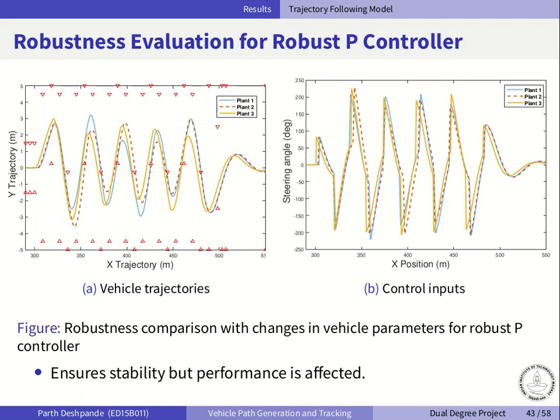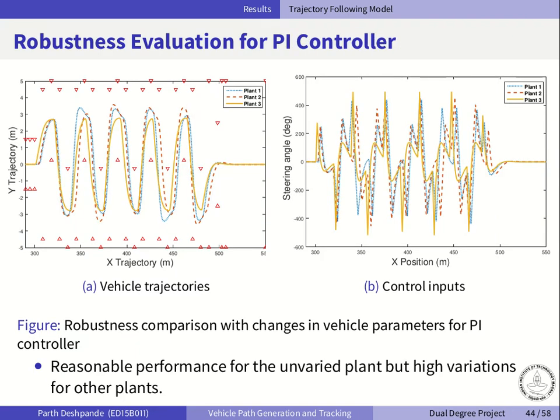So the final stage of testing is the robustness evaluation. With the robust P controller, we can immediately see that all the trajectories for all the plants are resulting in collisions with the cones. This is basically due to an insufficient gain, which results in a lack of performance. Moving on to the PI controller, it fares better, but the variations in the overshoot are still high across plants, and some of them are getting too close to the red cones.